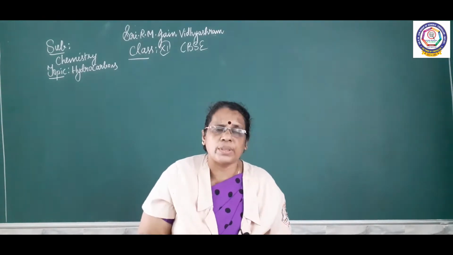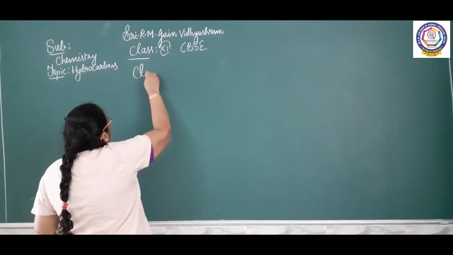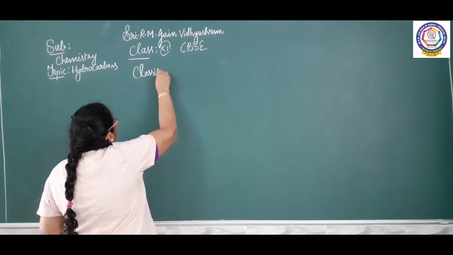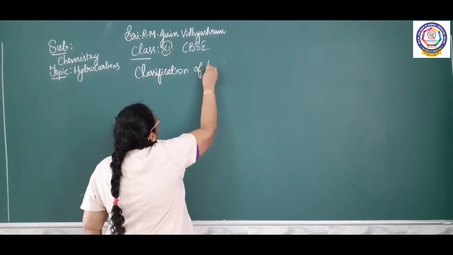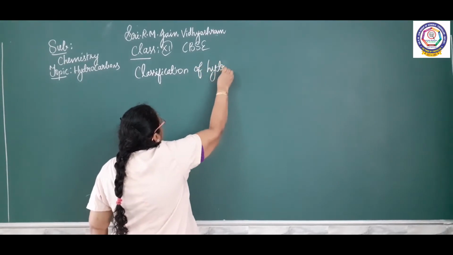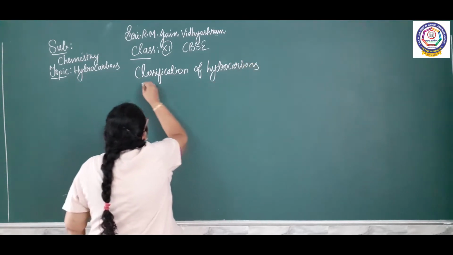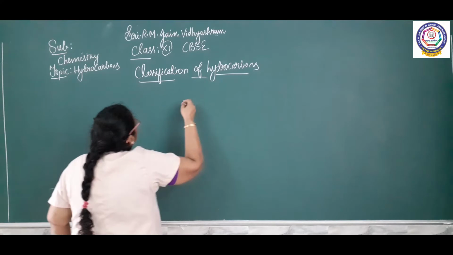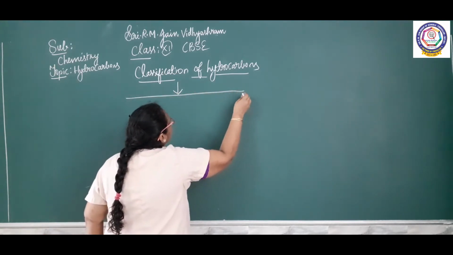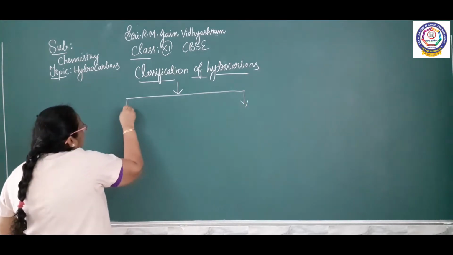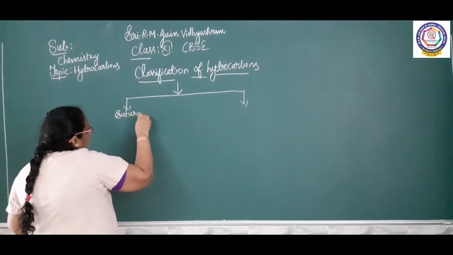Now I am going to talk about the classification of hydrocarbons. So the topic is classification of hydrocarbons. Hydrocarbons are classified into two main types: saturated and unsaturated.